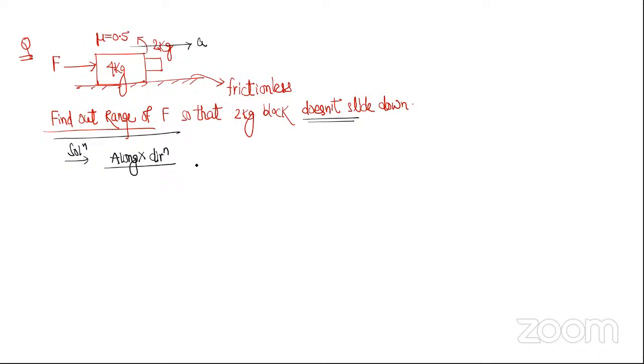So along the x direction the net force equals how much? 6a. Right? Along the x direction, if I take the total as the system, then F will be 6a. If I take only the 2 kg block as the system, then here is the normal reaction, here is mg, and here is friction.